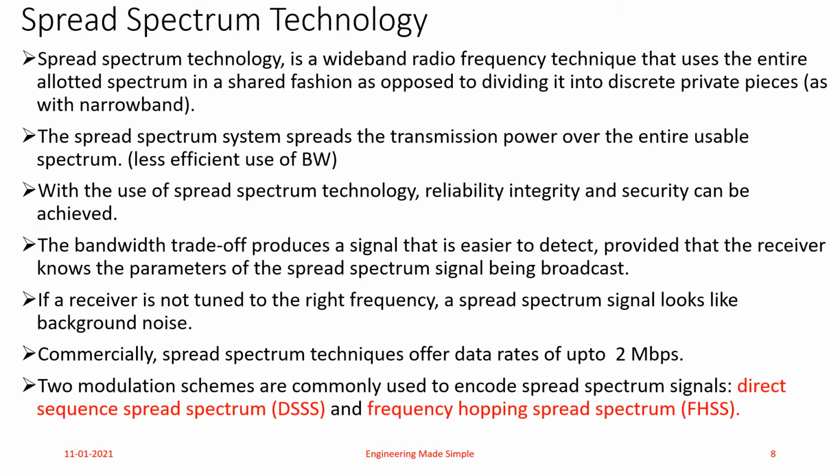Now the next and the last technology is spread spectrum technology of WLAN. What is the meaning of spread spectrum technology? In spread spectrum technology, we take a baseband signal. Now what is a baseband signal? A baseband signal is a signal which is not modulated, that is, a signal that is available before modulation. So if you have a baseband signal of bandwidth, let's say, a few kilohertz, then we spread that signal over a megahertz wide channel. That is known as spread spectrum technology.